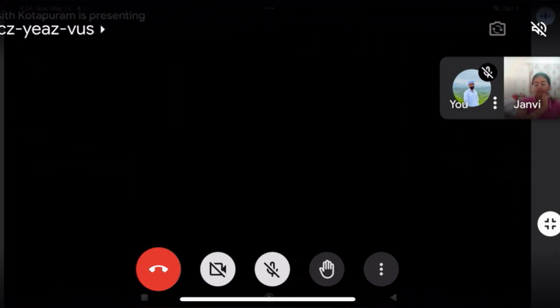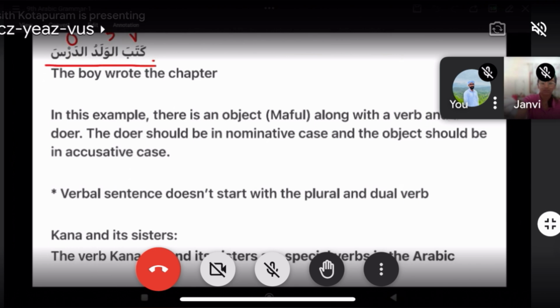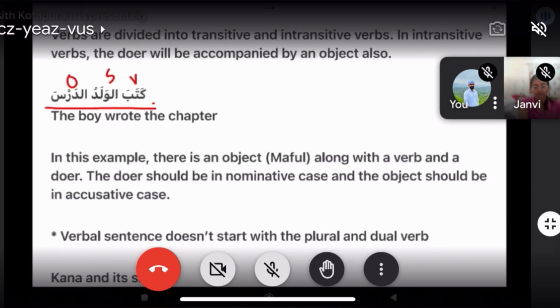Okay, so what we said is that the doer should be in nominative case and the object should be in accusative case. Doer should be in nominative case and the object should be in accusative case. Understood that? Yes, sir. Okay.